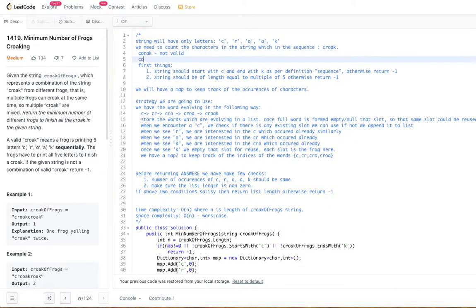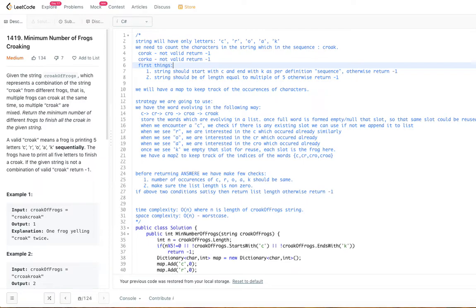So anything not valid. So all these are not valid combinations, even though they have single letters C, R, O, A and K, right? But they are not valid croaks. So for all these, you return -1. So for this also, you return -1.